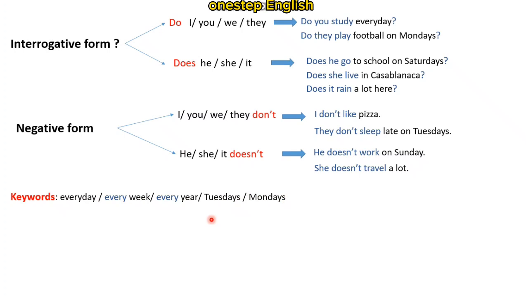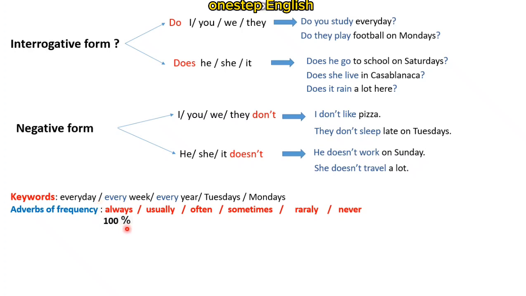And we have the adverbs of frequency that describe the frequency of an action. So we have always. The percentage of always, of course, is 100%. Then we have usually, 75%. Often, 50%. Sometimes, 25%. Rarely, 10%. And never, 0%. Okay, so these are the adverbs of frequency, of course.